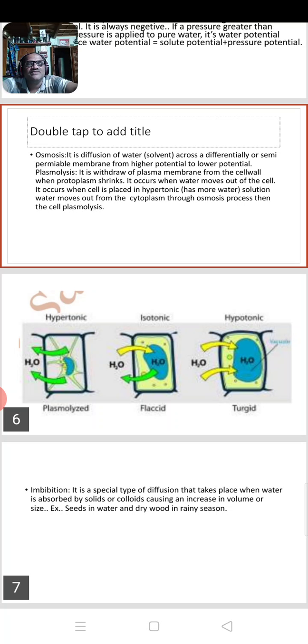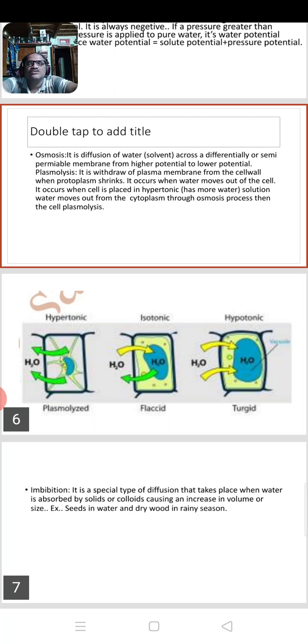See the three figures from right to left. The first one is turgid, the second one flaccid, the third one plasmolyzed. The first is in hypotonic solution, the second in isotonic solution, the third in hypertonic solution.